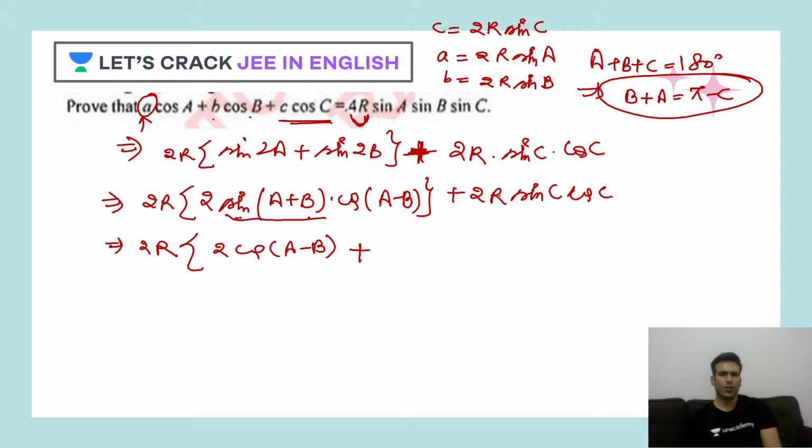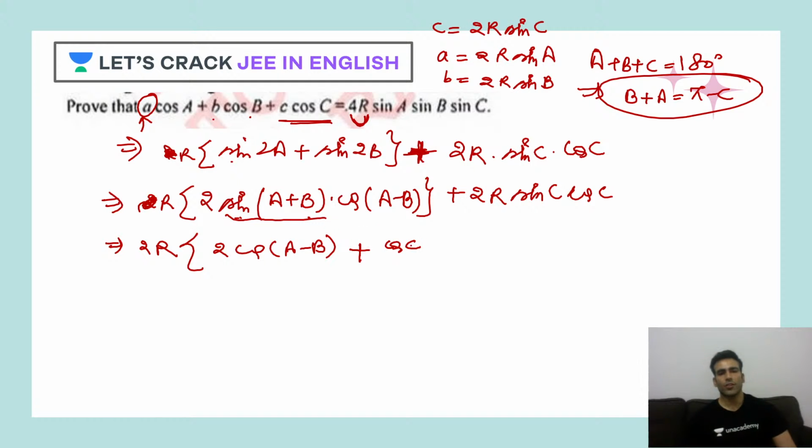If I take 2R common, what am I getting? Oh yes, I made a mistake. I'll tell you the mistake. When I wrote this, the 2 was not there, because the 2 will go inside only, and then I'll have 2 sin a cos a like this. So this 2 is not there. That's what I was thinking. Then cos of c.